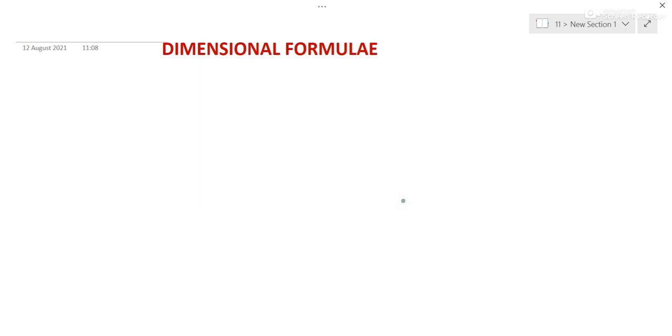Hello children, so here we will see the dimensional formula of some important quantities. So let us start with area. Area's general formula is length into breadth. Now length is length, breadth is a kind of length, that is kind of distance. So it is L square.